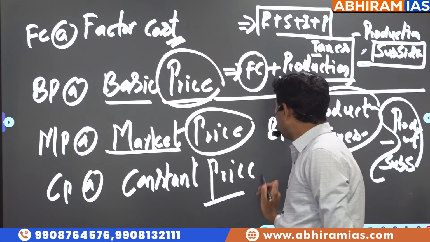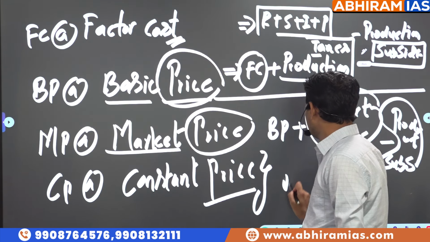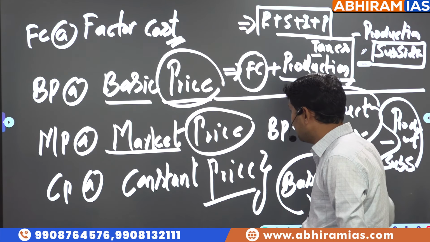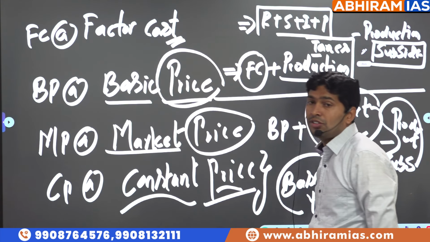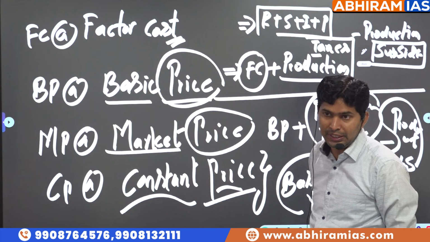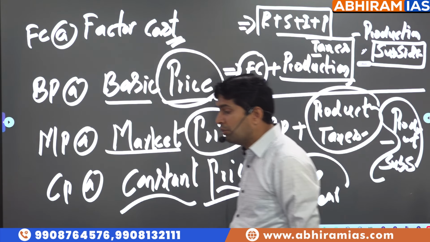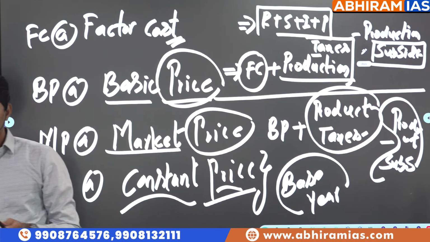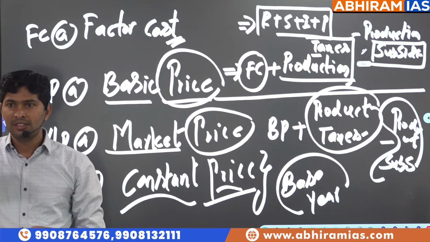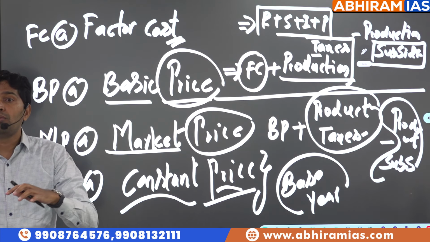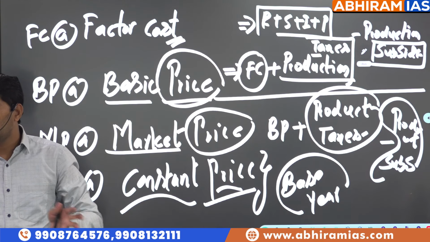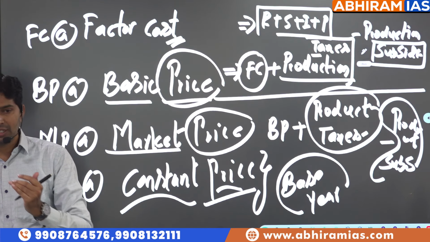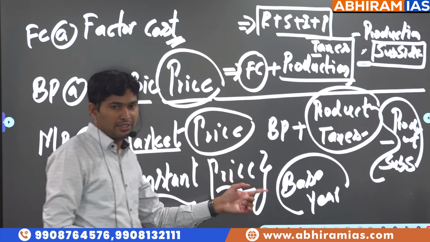Then constant price. For comparison purposes, base year prices are taken as a reference, which is called constant prices, at the rate CP. Base year refers to a stable financial year in recent times in which the primary sector, secondary sector and service sector conditions are normal. Too many abnormal deviations are not there. That year is taken as a reference for comparison. That is called the base year.